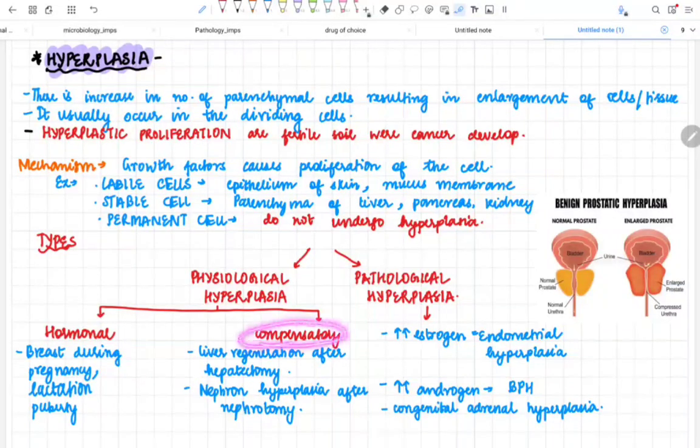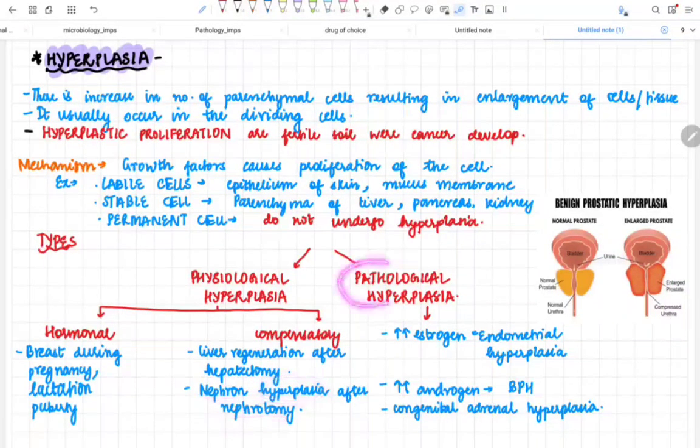Whereas in the compensatory mechanism, usually after hepatectomy, the liver has the power of regeneration. So the cells of the liver will undergo hyperplasia and regenerate the liver. Likewise in the kidney, the nephrons also undergo hyperplasia after nephrectomy.